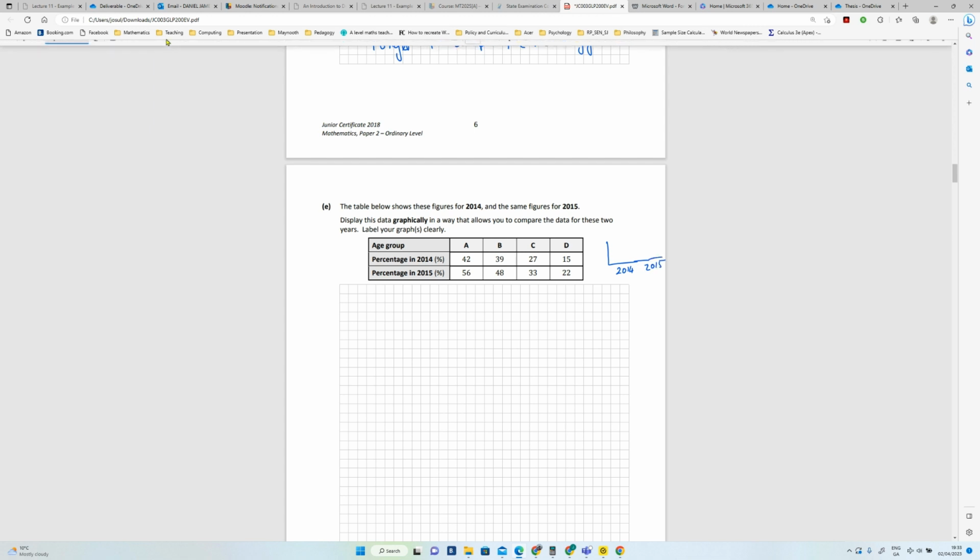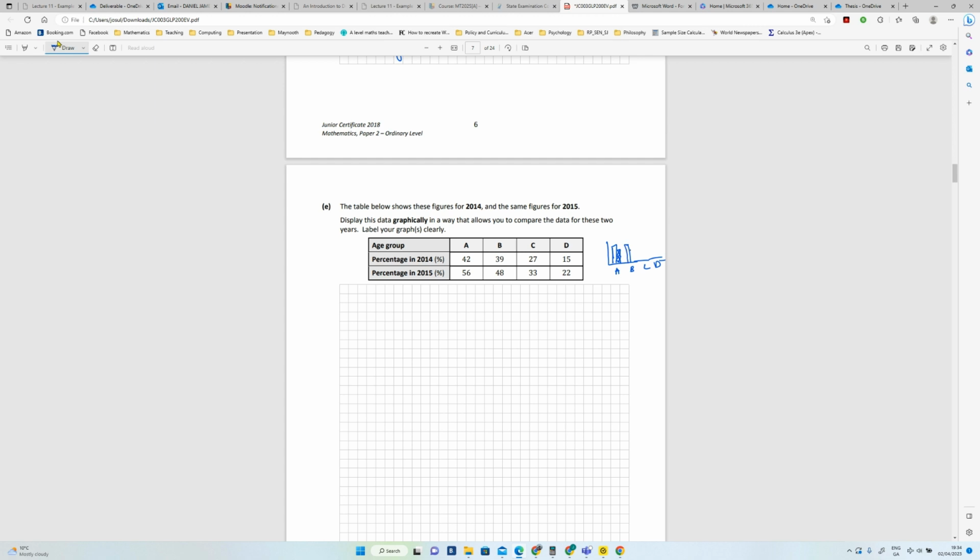Actually, no, sorry, I'll adjust that. So I'd have A, B, C, and D plotted down here, and then I'd have a bar for 1 year and another bar for the other year. Different colors, obviously. Okay, something like that.